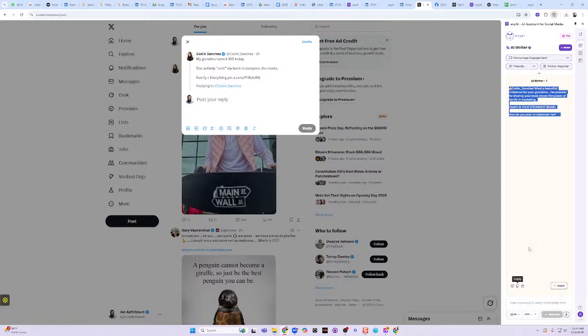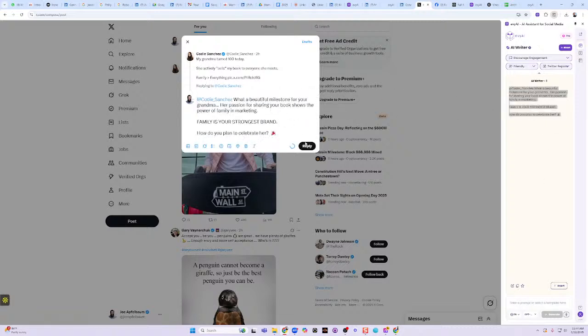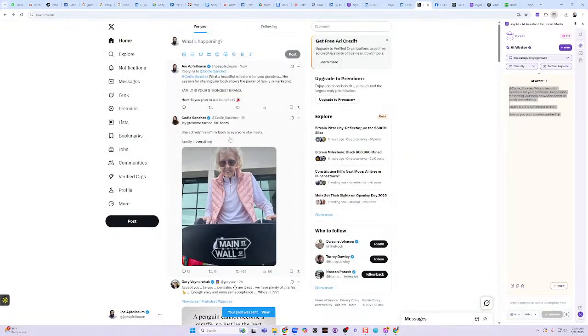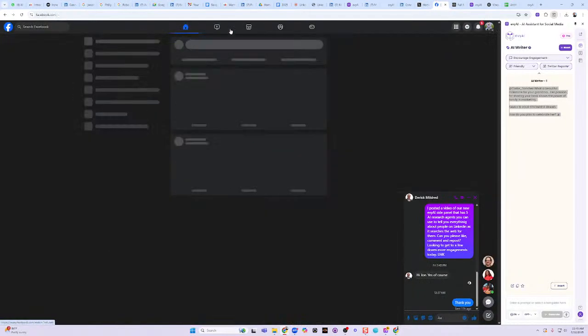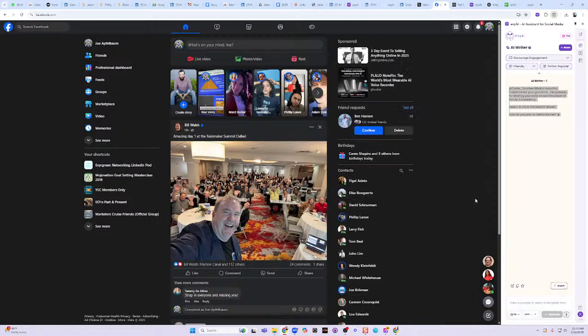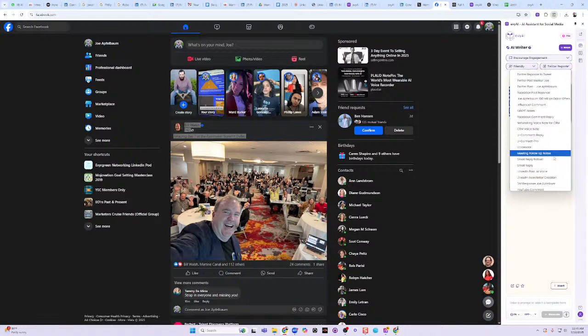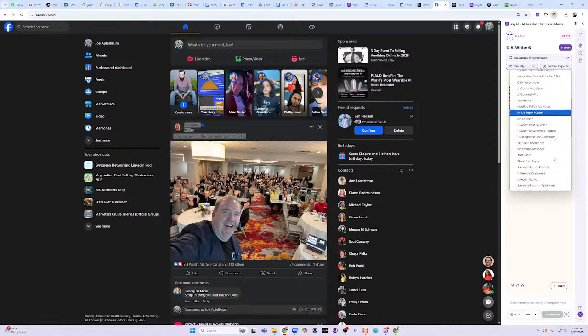There's a little copy button here that you can use, or you can just drag it right in here and then hit reply, and it even tagged Cody Sanchez there. So you see replying to Cody with Cody. And so this is extremely powerful and simple to use. And of course, it also works on Facebook. If I want to reply to people on Facebook, I can easily reply to people on Facebook. Same exact thing, except instead of using the Twitter persona, I would use the Facebook persona.